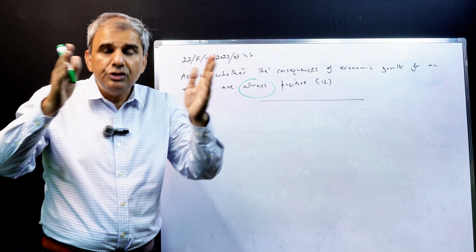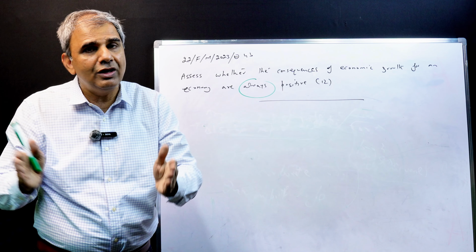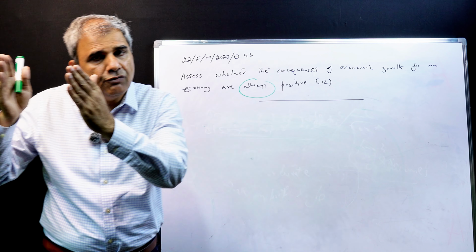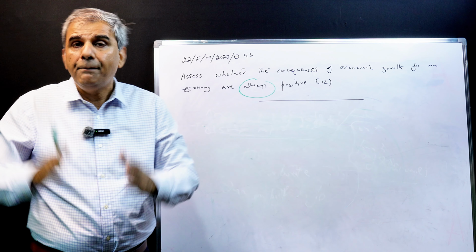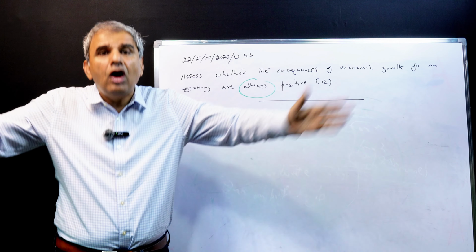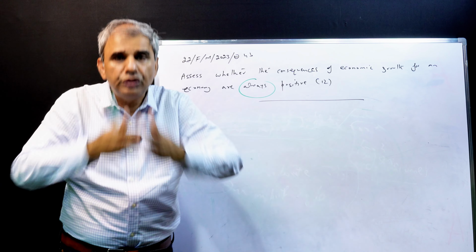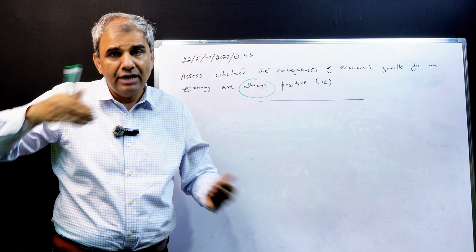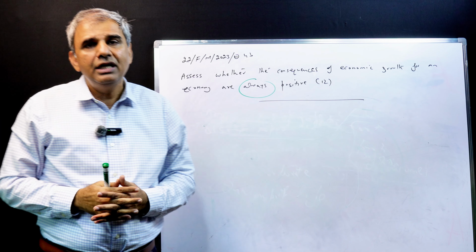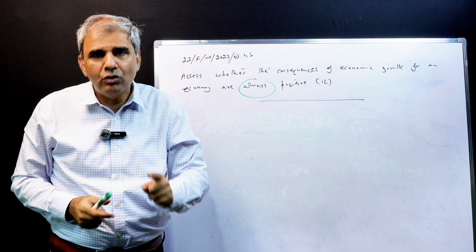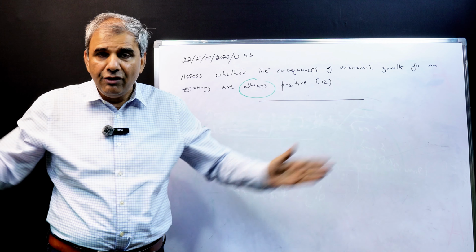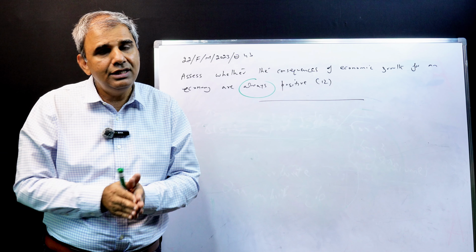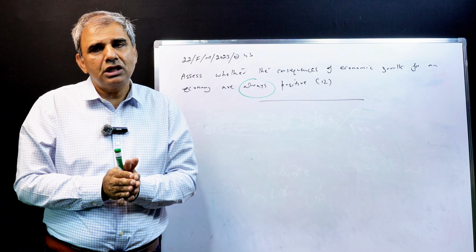It does not lead to geographical or individual income inequalities. For example, if the economy grows and only people living in cities benefit, or only people living in one province benefit, that economic growth is not good. But economic growth whose benefits are spread all across the country, to villages, to cities, to all provinces, and which does not raise income inequalities, where the rich and the poor both benefit, that economic growth is good. So economic growth could be good if it reduces income disparities, if it does not damage the environment, if it does not raise the import bill unnecessarily, if it is followed by an increase in production capacity.